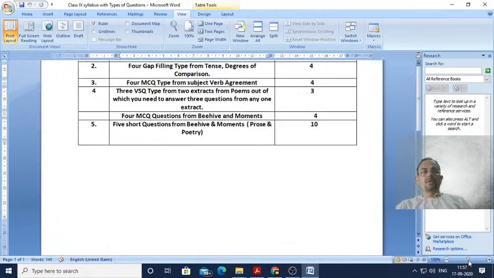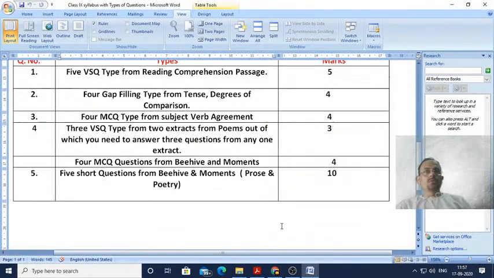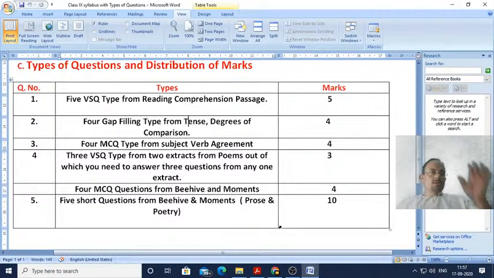You can see it more clearly now, dear students. So question number 3 will comprise of 4 MCQ type questions from subject-verb agreement. Each question will consist of 1 mark, so a total of 4 marks.